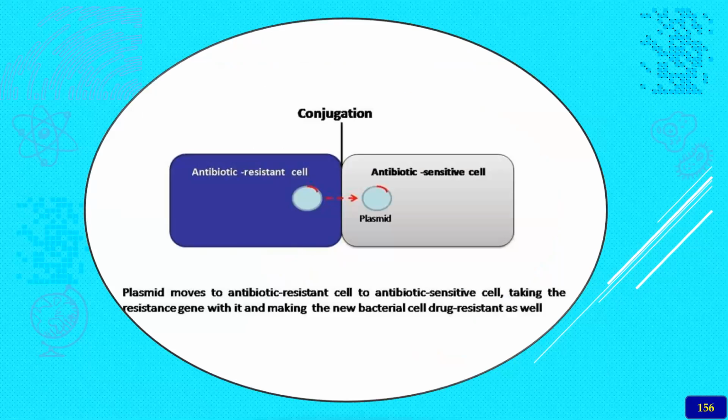And of course, the conjugation of two bacterial cells takes place, and there will be an exchange mechanism from one bacteria to another through plasmid mediated resistance. Especially the plasmids are special structures in the bacteria which acquire resistance and transfer it to another cell.